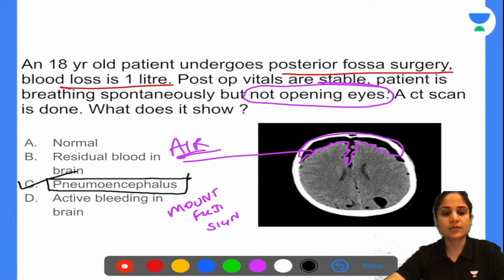Okay, and the last question for today. What does this X-ray suggest? Pleural effusion, lung consolidation, congestive cardiac failure, or acute respiratory distress syndrome?